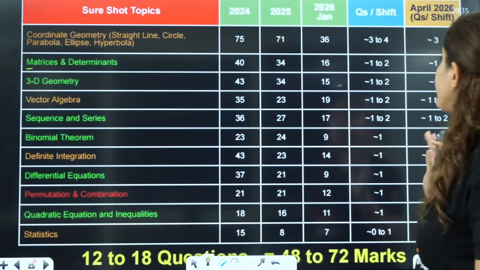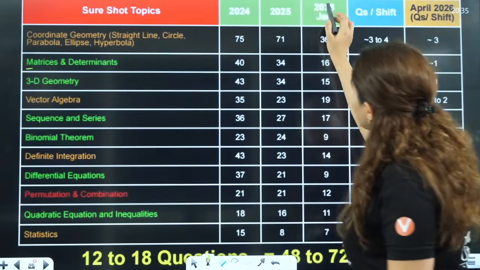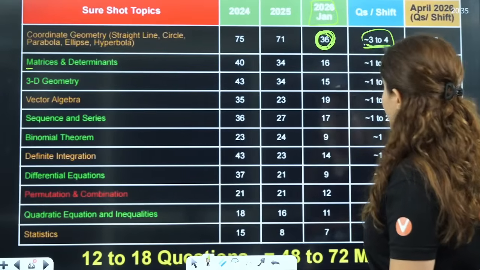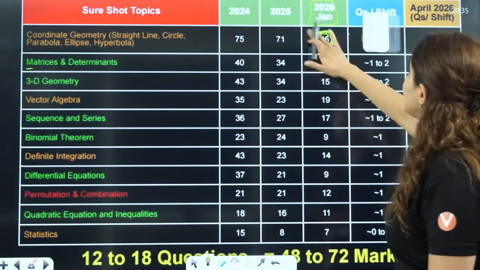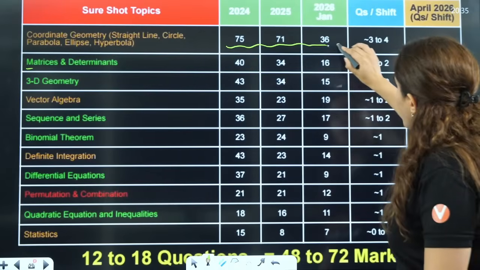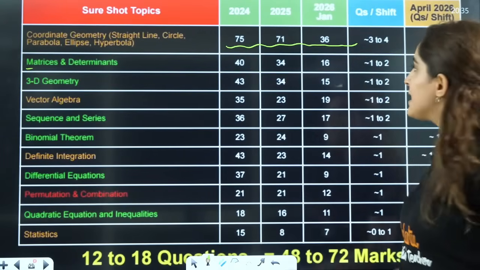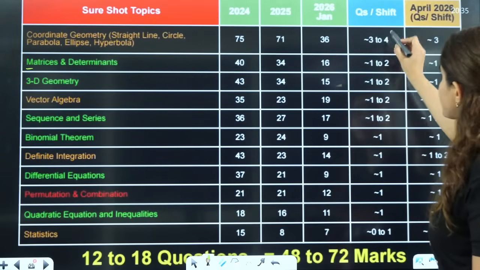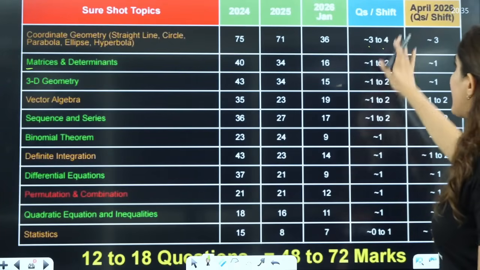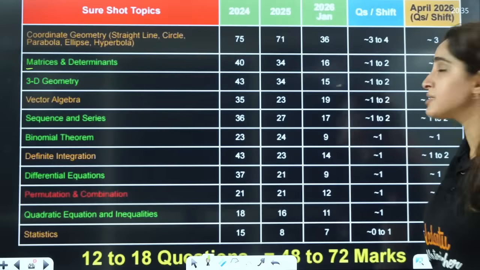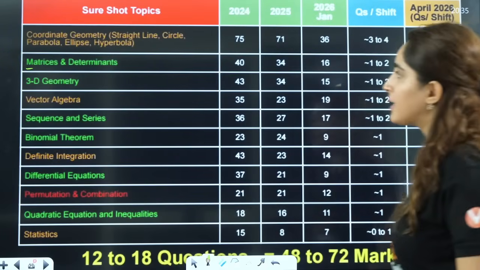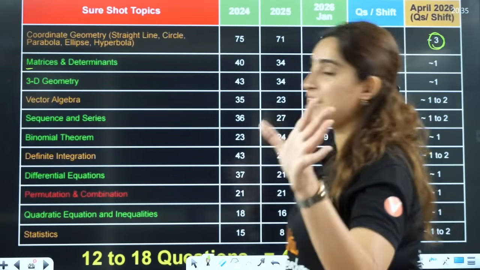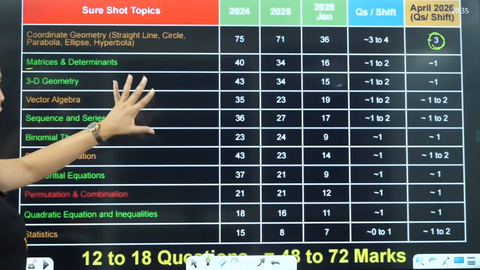But one thing you can guarantee for sure is that in the January attempt, if they have asked 36 questions from this, that means they asked 3 to 4 questions per shift, so the trend is going as it is. These topics are being given very good importance, and in the April shift, 3 questions are expected from here. Matrix and determinants, 1 question. 3D geometry, 1 question. Vector algebra, around 1 to 2 questions you can expect.